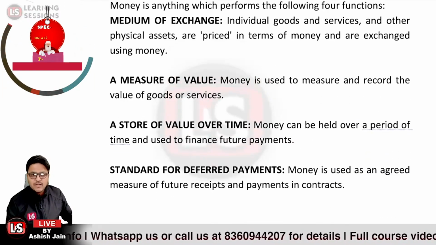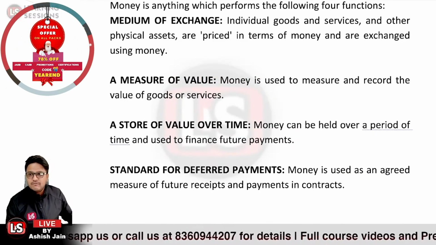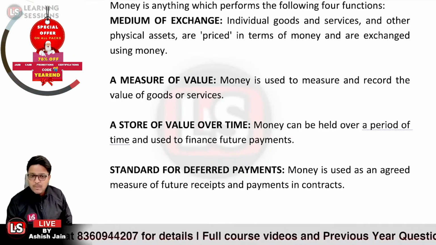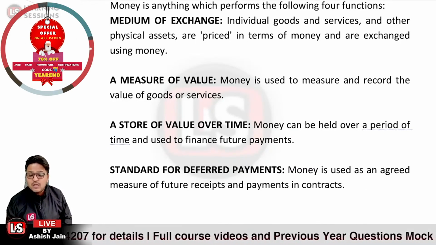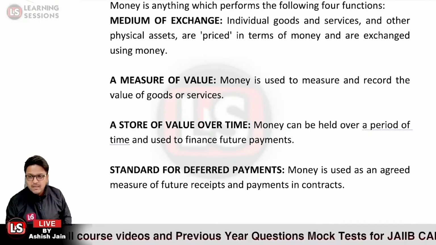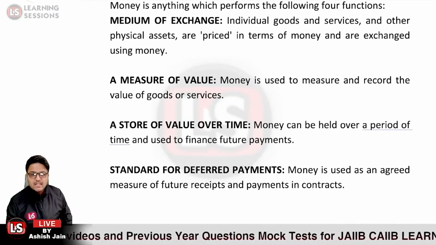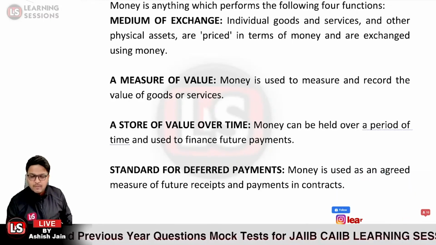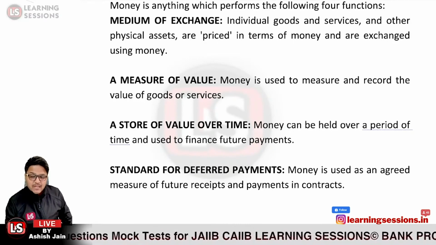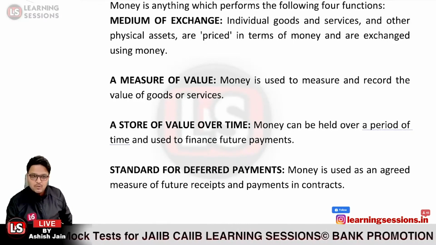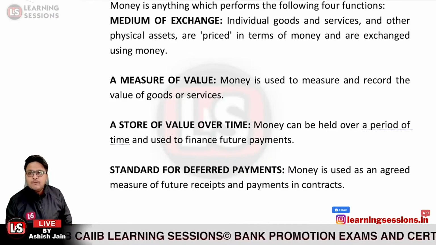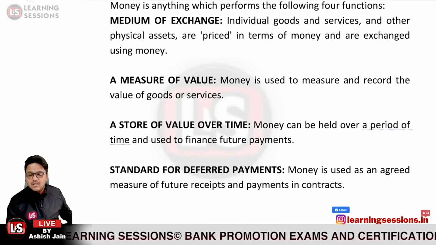And the fourth one is a standard for deferred payments. So what is a deferred payment actually? Let us take the case that an amount is to be paid by you to someone else, and you are not paying the amount in one shot. You'll be paying the amount in installments thereafter. That is related to deferred payments. After some time, you'll be paying the amount in installments, and that is to be paid in terms of money only. So money is used as an agreed measure of future receipts and payments in contracts.